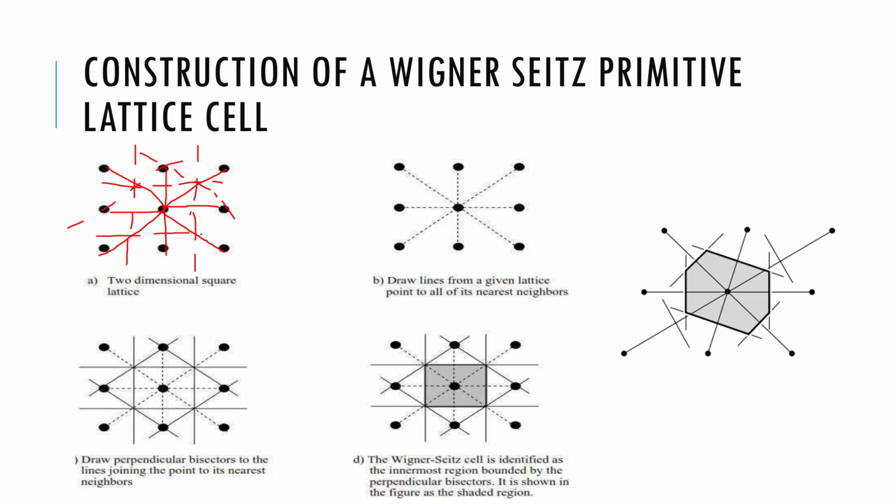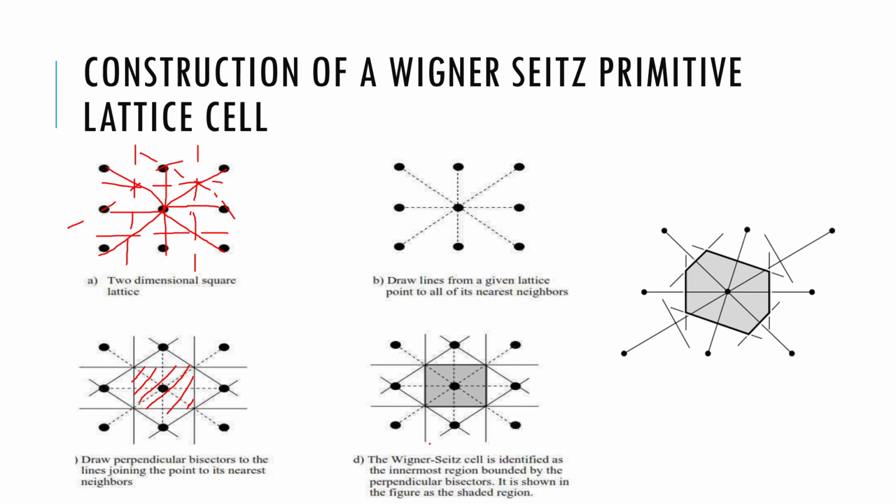If I bisect them, this is the smallest area for that particular crystal structure. I have marked it shaded in gray. So this is the Wigner-Seitz primitive unit cell.